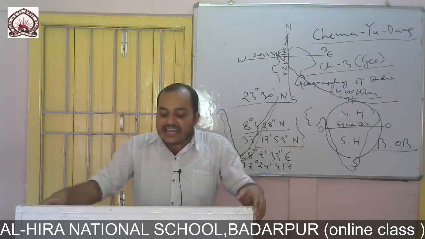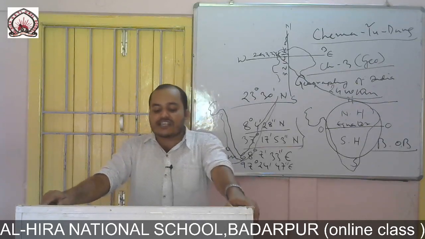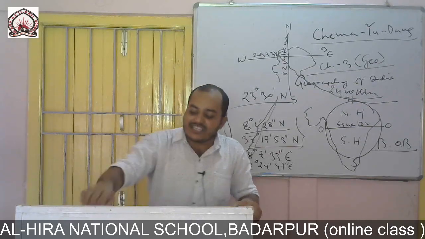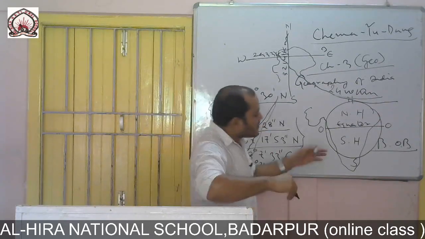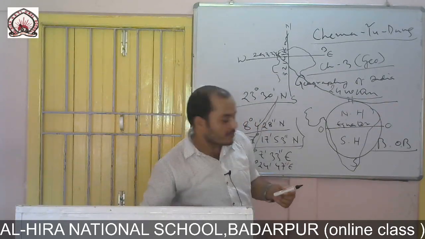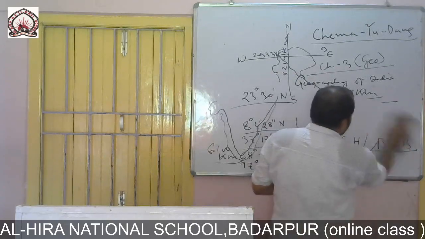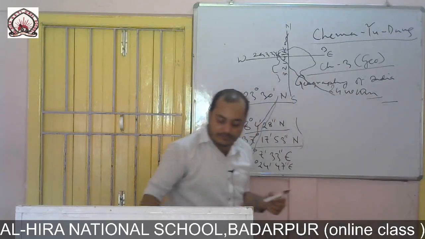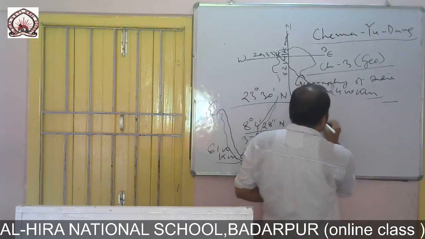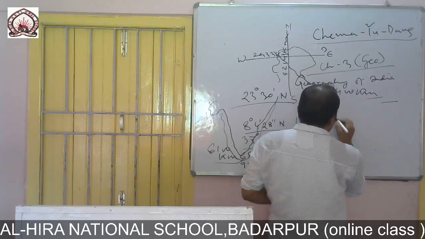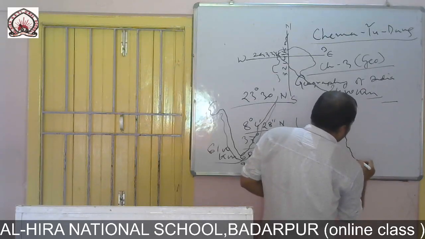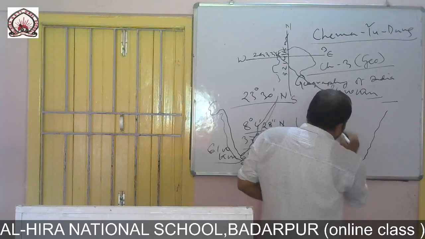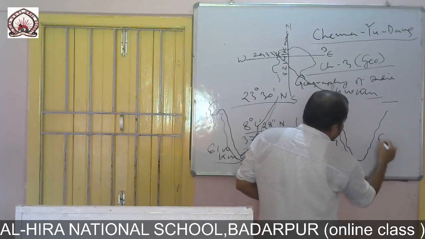Now, this Deccan Plateau is higher towards the Western Ghat and slopes towards the Eastern Ghat. This is the Western Ghat, this is the Eastern Ghat.